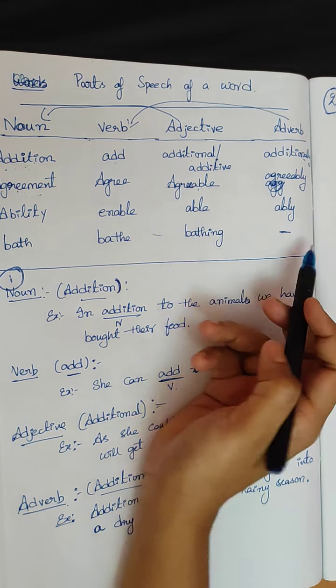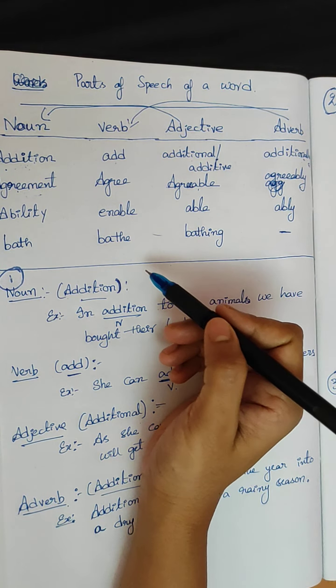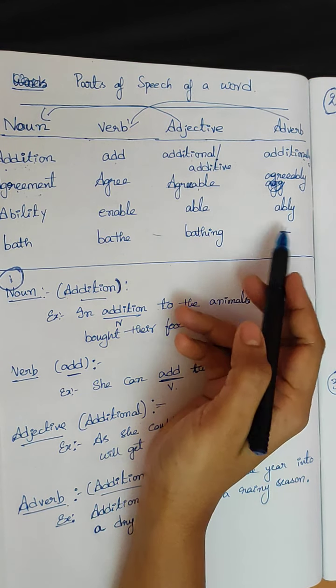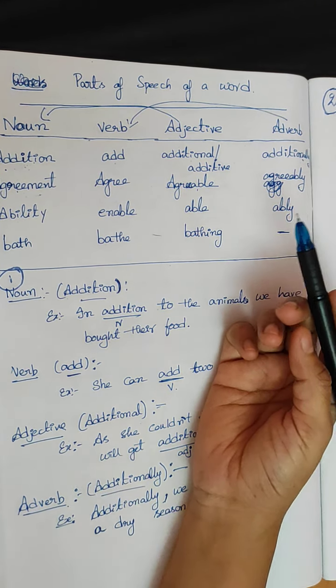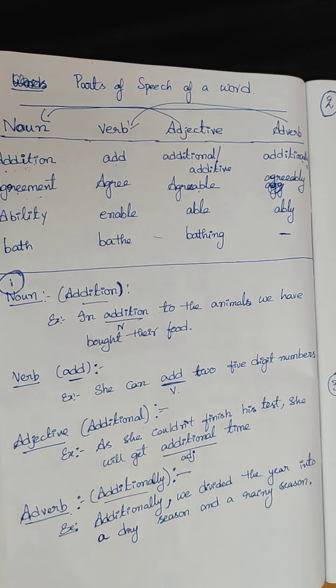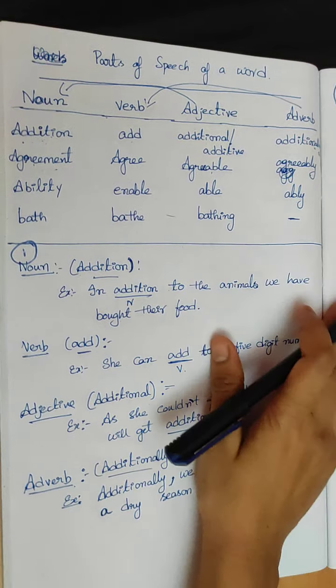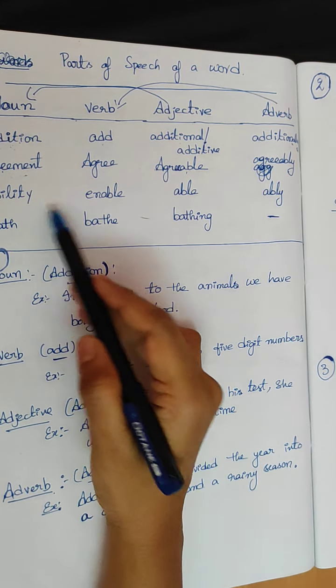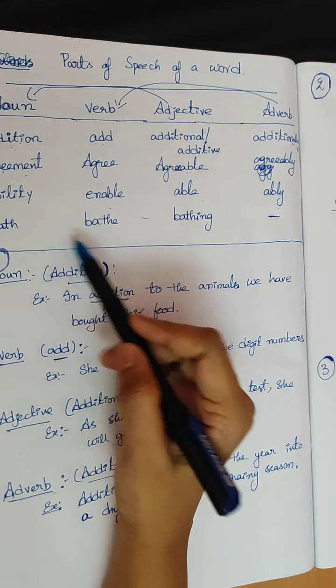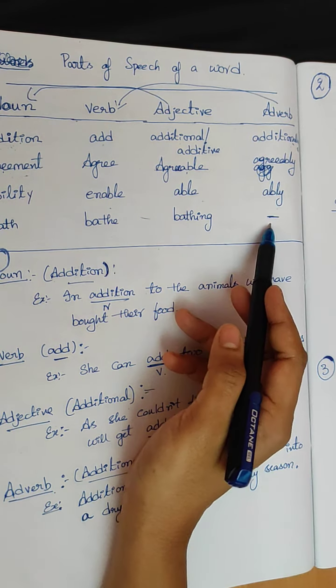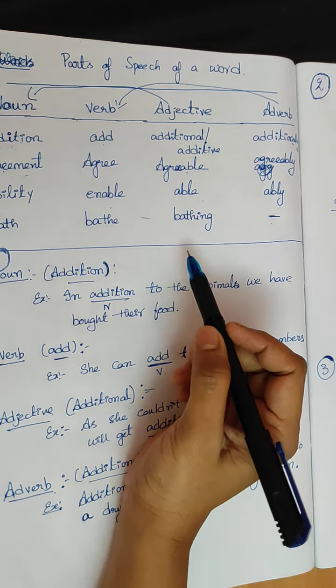Some words will not have all four forms. The noun will be there, but either the adverb or adjective may not be there in some cases. But most words have all four forms. Ability, enable, able, ably. Bath, bathing. For this, no adverb. Like that, I told.